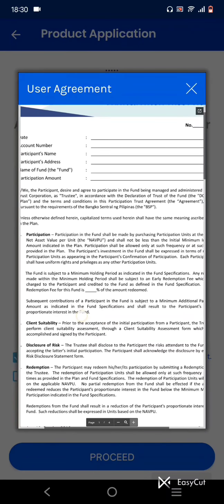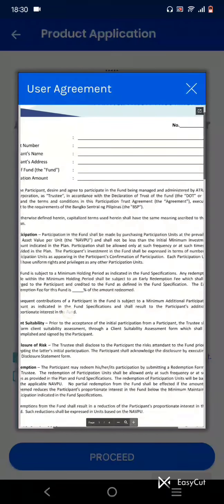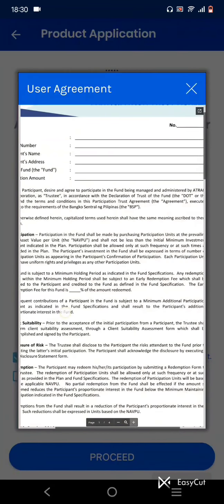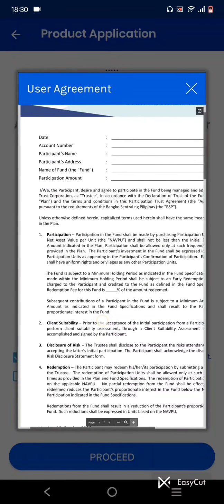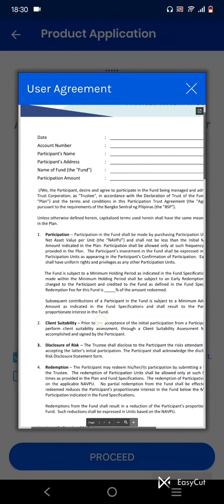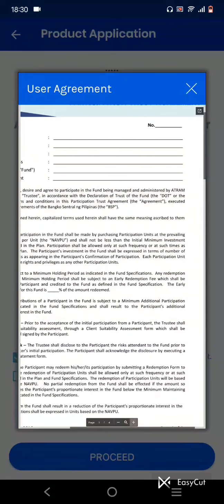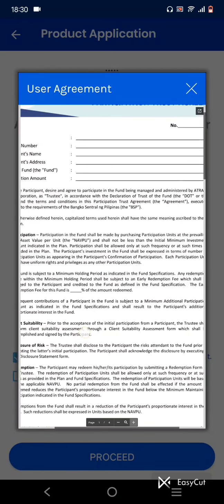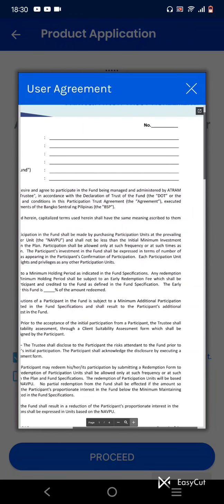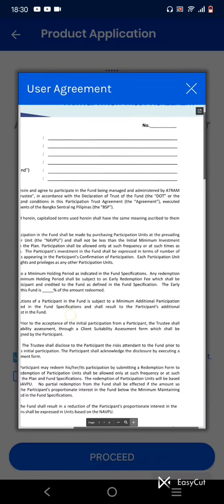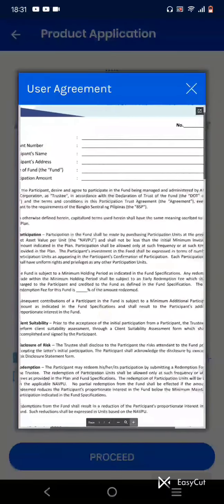Participation in the fund shall be made by purchasing participation units at the prevailing net asset value per unit. So in UITF, net asset value per unit, and shall not be less than the initial minimum investment. So if you invest, you need to invest not less than the initial minimum investment, as we can see in every product. So the investment amount is indicated in the plan.